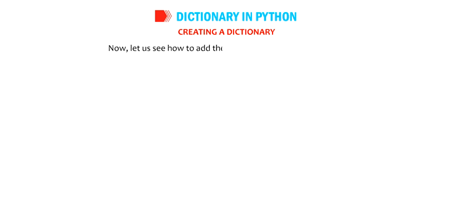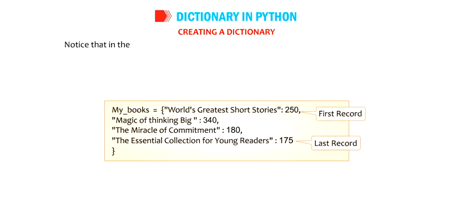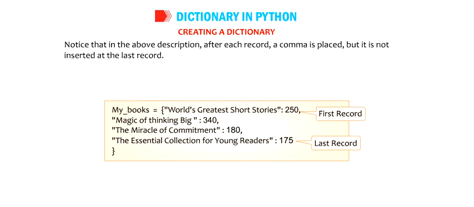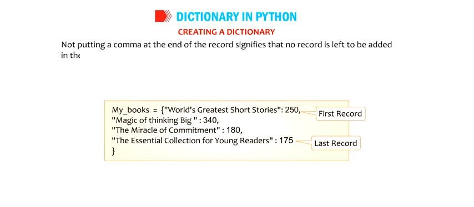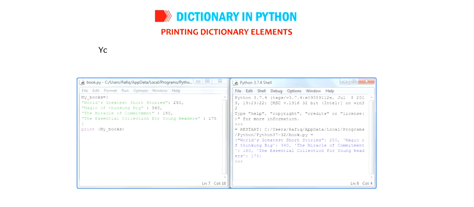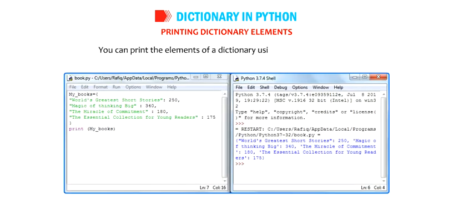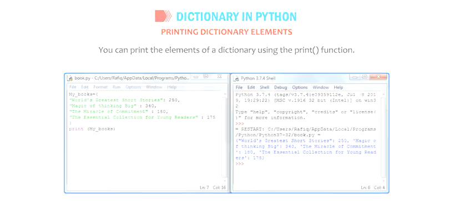Now let us see how to add the information into the dictionary. Notice that in the above description, after each record a comma is placed, but it is not inserted at the last record. Not putting a comma at the end of the record signifies that no record is left to be added in the dictionary. Printing dictionary elements. You can print the elements of a dictionary using the print function.